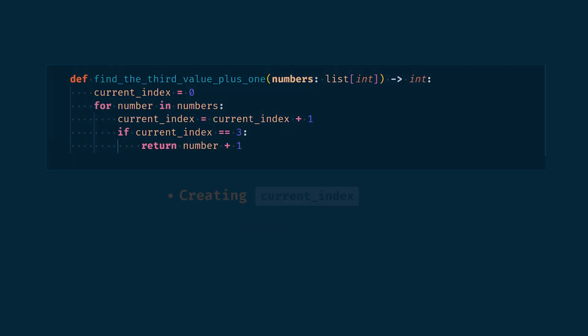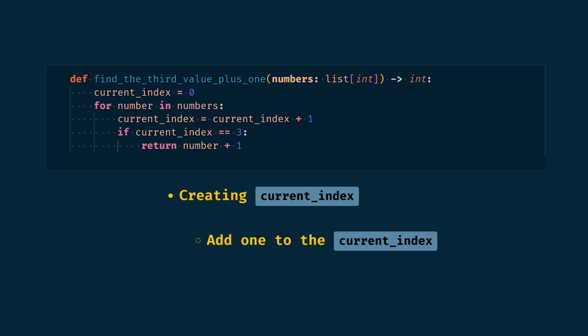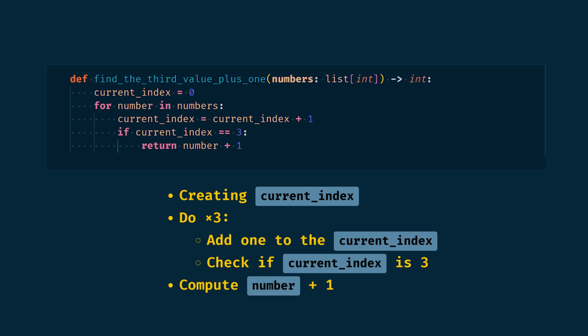So we have 1 operation, the creation of the variable, 2 operations, adding 1 to current index and checking if it is equal to 3, that we will do 3 times, and 1 final operation, adding 1 to the current number. Thus, for any list of size n, we always perform 8 operations.